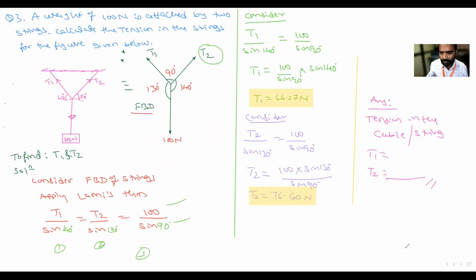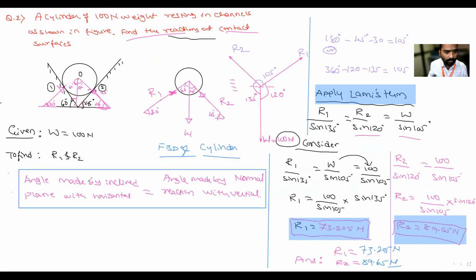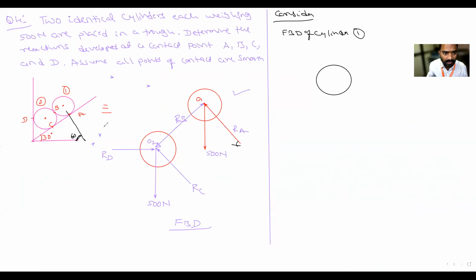Check the last statement in the previous slide. The angle made by the inclined plane with the horizontal is equal to the angle made by the normal reaction with the vertical. The angle made by the plane is 30 degrees, so with respect to vertical it is 30 degrees. With respect to horizontal this is 60 degrees. Everyone, is it clear? Yes, sir.